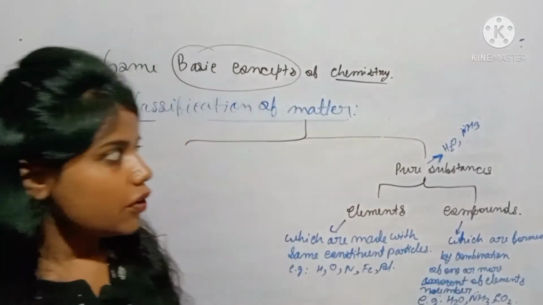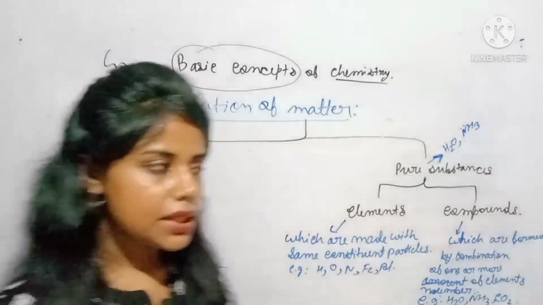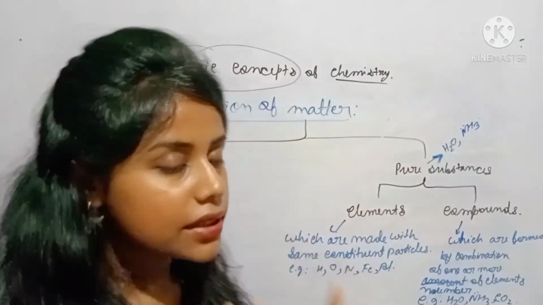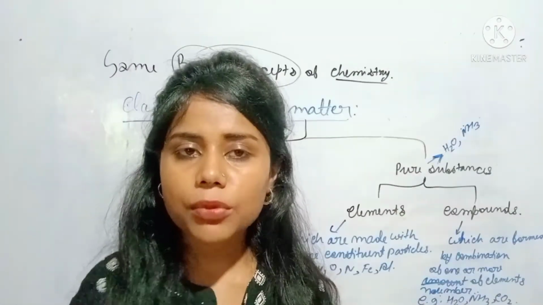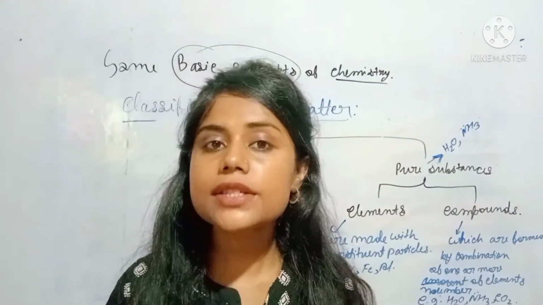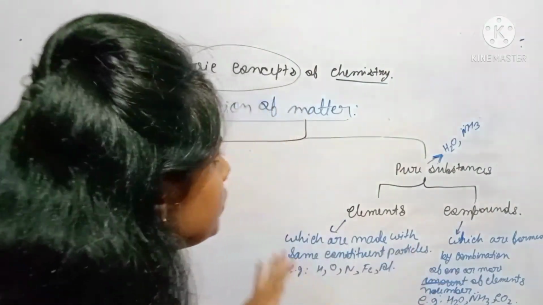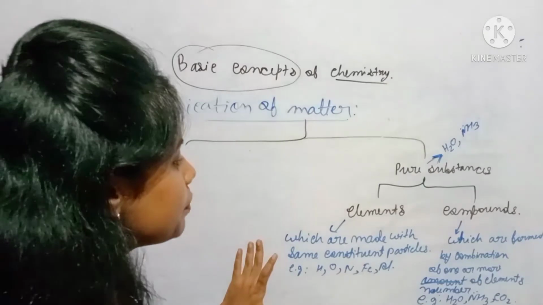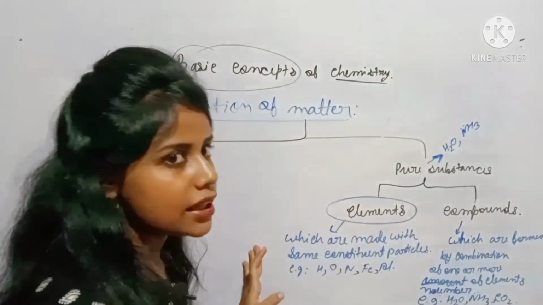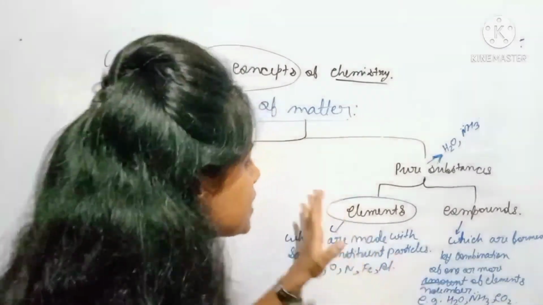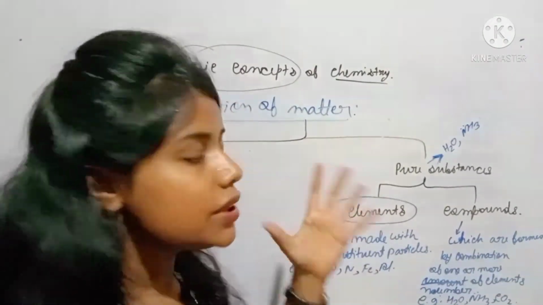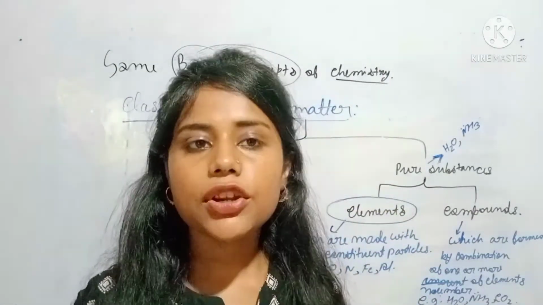So this is all for this chapter. I mean, this is part 1 of this video. After that I'm going to upload the second video where I'm going to teach about the properties of matter. Okay, but before that I want to tell you something important. If we want to learn chemistry completely, then we must have some knowledge regarding elements. So for that I'm going to teach something about the periodic table.